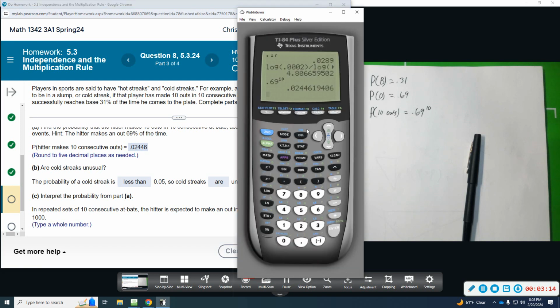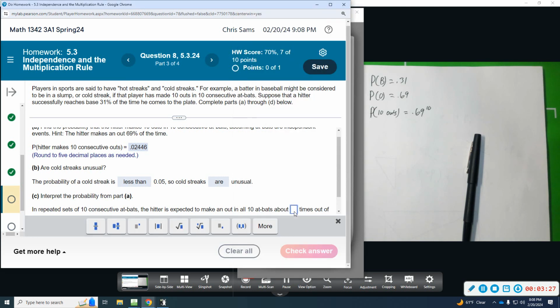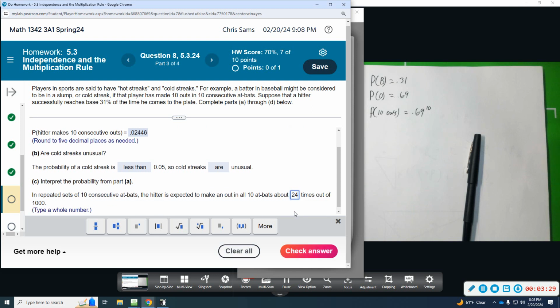So we're going to take this probability, multiply it times 1,000. And so 24, we won't round up, so 24 times out of 1,000, he would make 10 outs 10 times in a row.